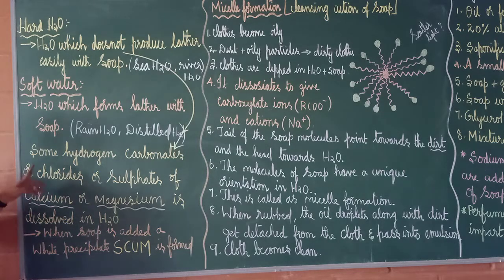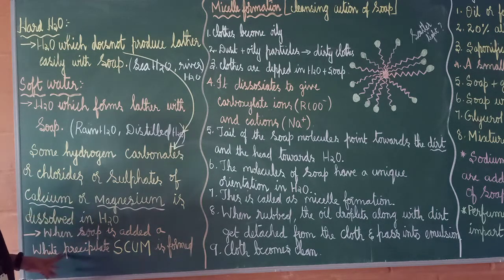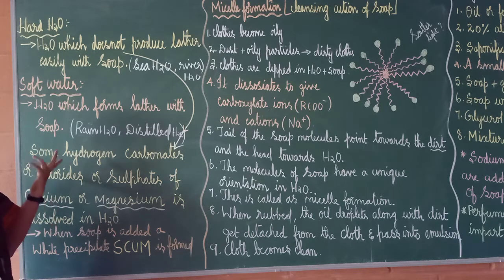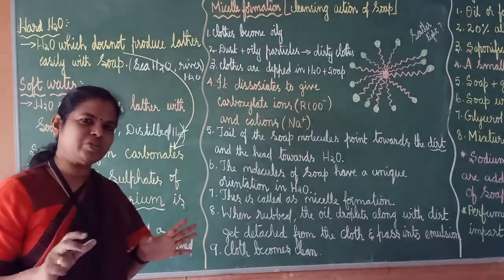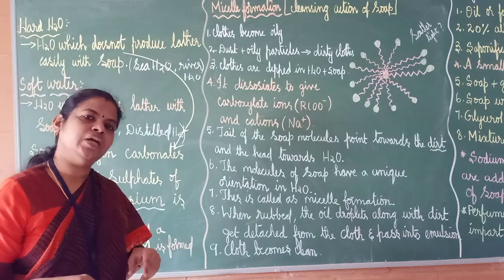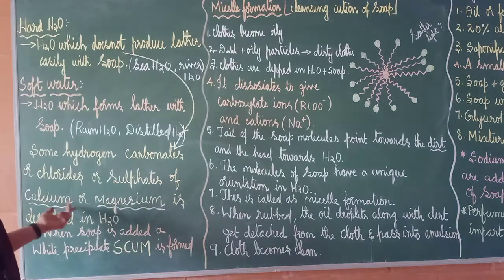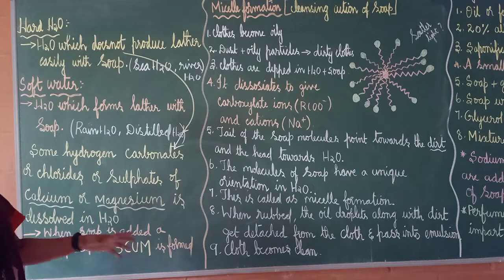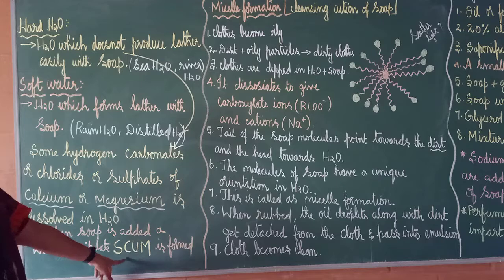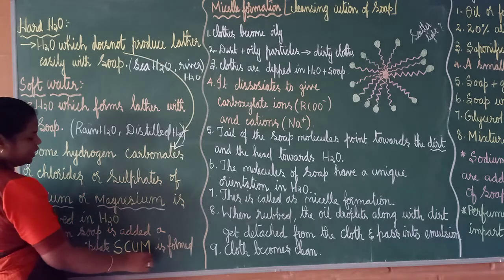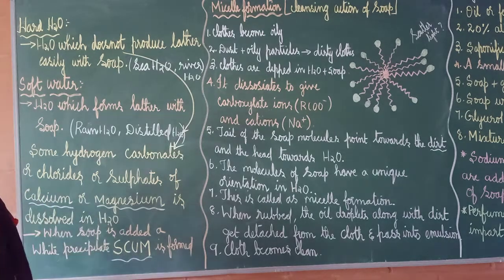When soap is added to water which is having calcium or magnesium, a white precipitate will be formed. Okay. When you are washing clothes with hard water, now you have understood the difference between hard water and soft water. So when you are washing with hard water, what happens? You will not get the lather. Why? It is because of the presence of calcium or magnesium salts. So a white colored precipitate will be formed. That is called scum.